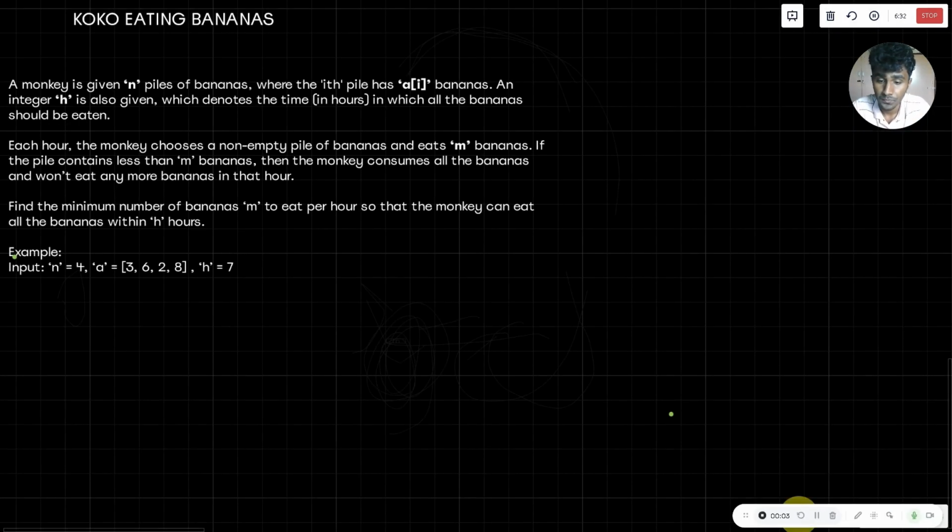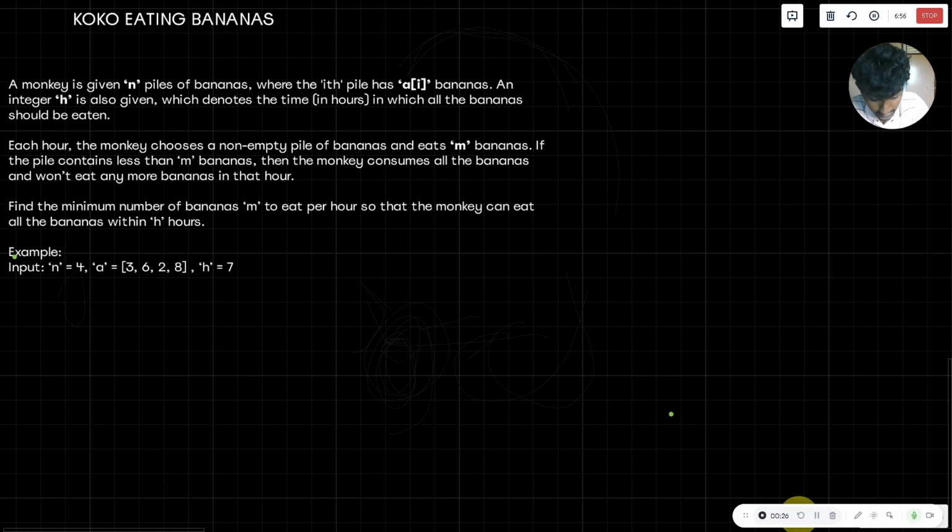Koko eating bananas. In this problem, a monkey has been given to us, and there exists a pile of bananas in front of it, and also a time limit has been given, by which the monkey should eat all the bananas, or else the security might turn up and will catch the monkey red-handed. So that is the limit of time by which the monkey should eat all the bananas.